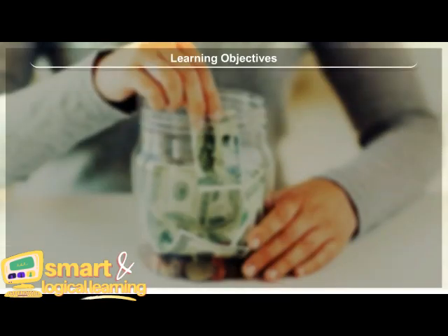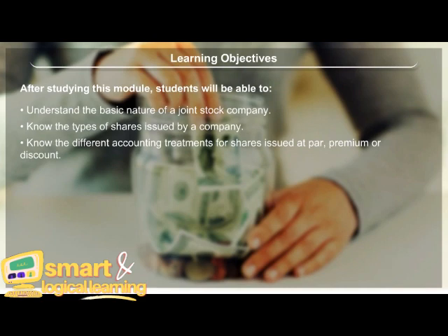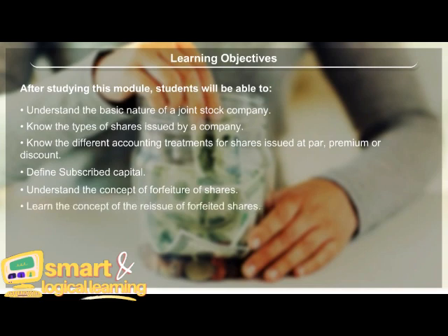Learning objectives. After studying this module, students will be able to understand the basic nature of a joint stock company, know the types of shares issued by a company, know the different accounting treatments for shares issued at par, premium, or discount, define subscribed capital, understand the concept of forfeiture of shares, learn the concept of reissue of forfeited shares, learn how to prepare the share forfeited account.